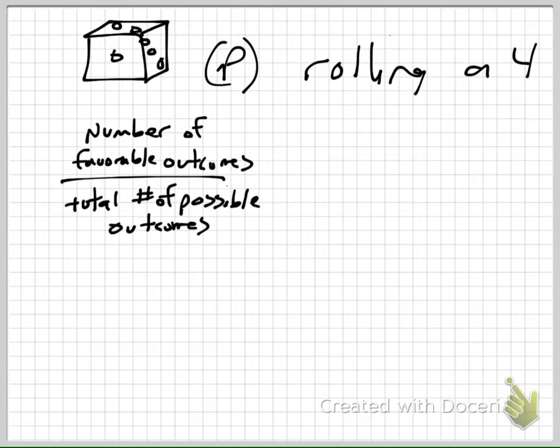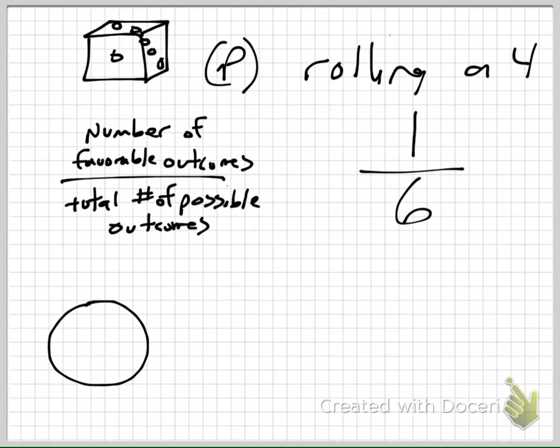When I roll a die, how many possible outcomes are there? There's 6. Agreed? There's 6. Okay. How many favorable outcomes? In other words, how many things would make you go, yes, I did what I was trying to do? How many ways could I roll a 4? There's only one number 4 on the die. Agreed? So the probability of me rolling a 4 is 1 out of 6. Does that make sense?